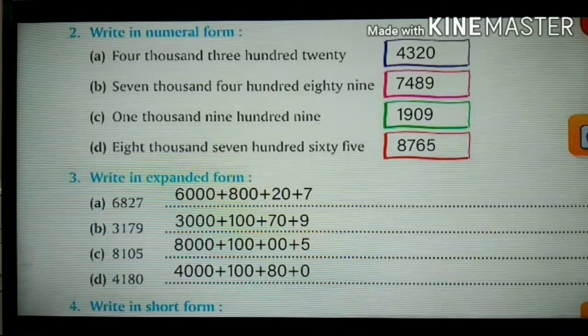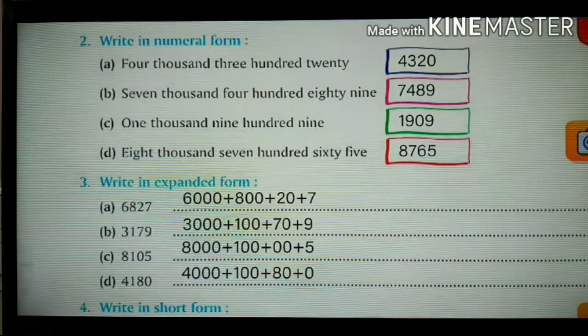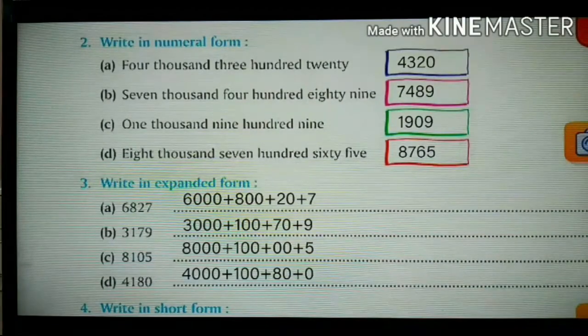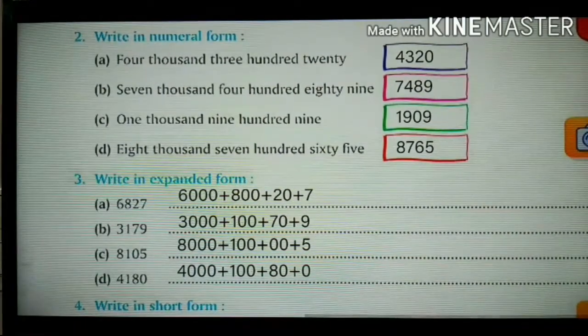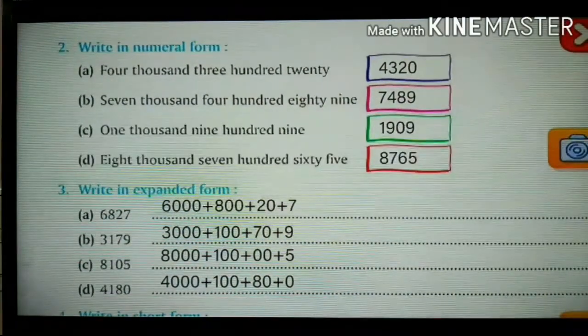So you are going to write down the answer as 4320. Got it? The next one, B. It is 7,489. So you are going to write 7, 4, 8 and 9.